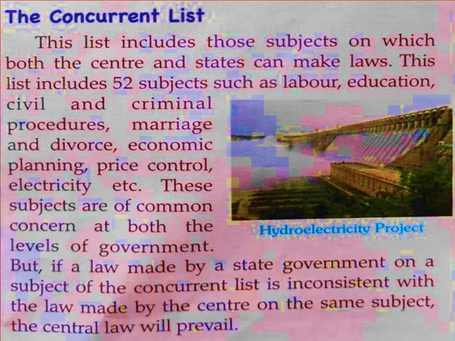But if a law made by a state government on a subject of the concurrent list is inconsistent with the law made by the center on the same subject, the central law will prevail.